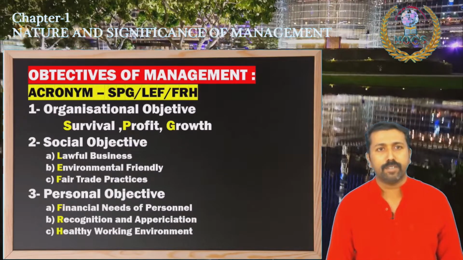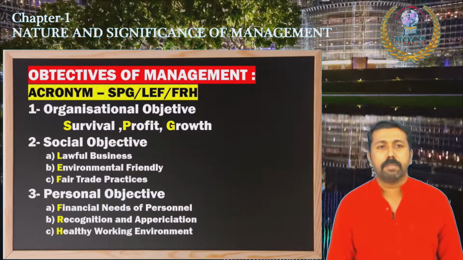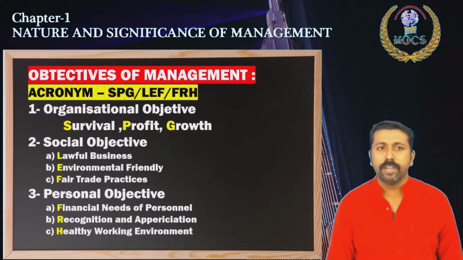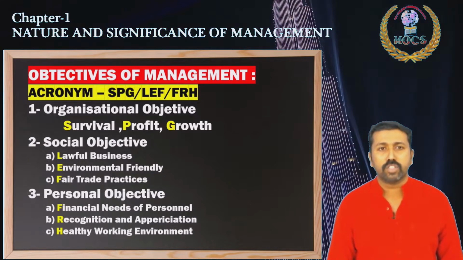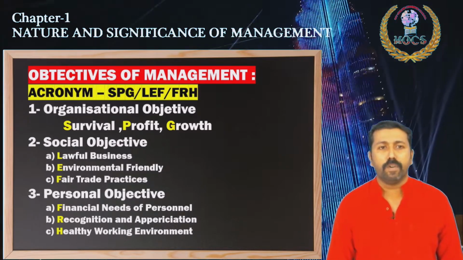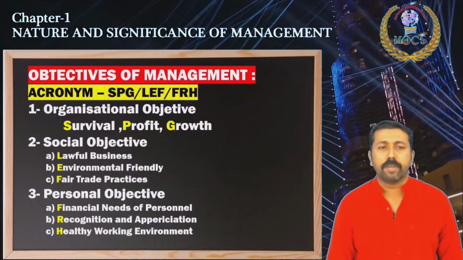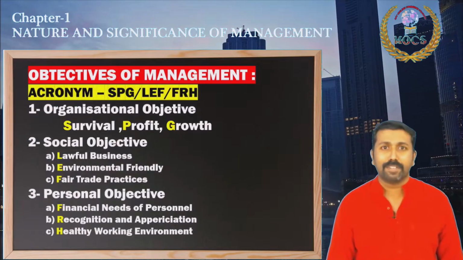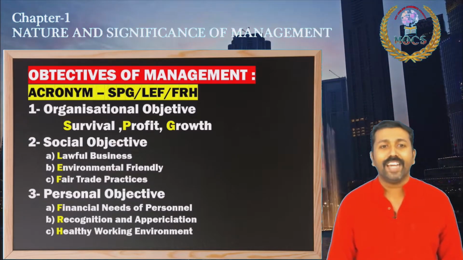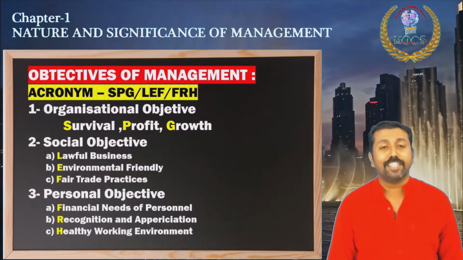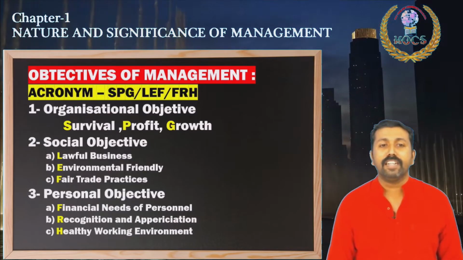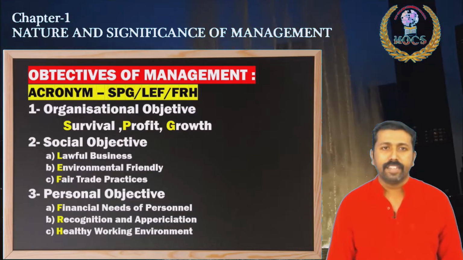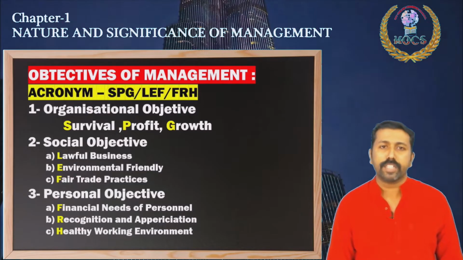So please remember the first topic, and the second topic includes objectives of management. Please remember organizational objectives include survival, profit and growth. Social objectives include social welfare activities like lawful business, environment friendly production, fair trade practices. And you can remember the personal objectives like financial needs of personnel, recognition of employees, health, working environment. Please remember the acronym, and you can combine the acronyms together also.